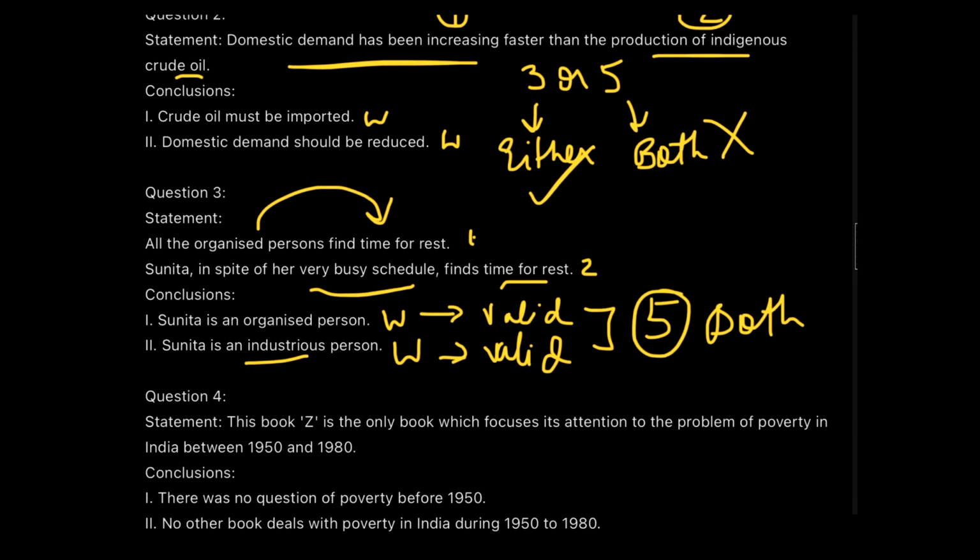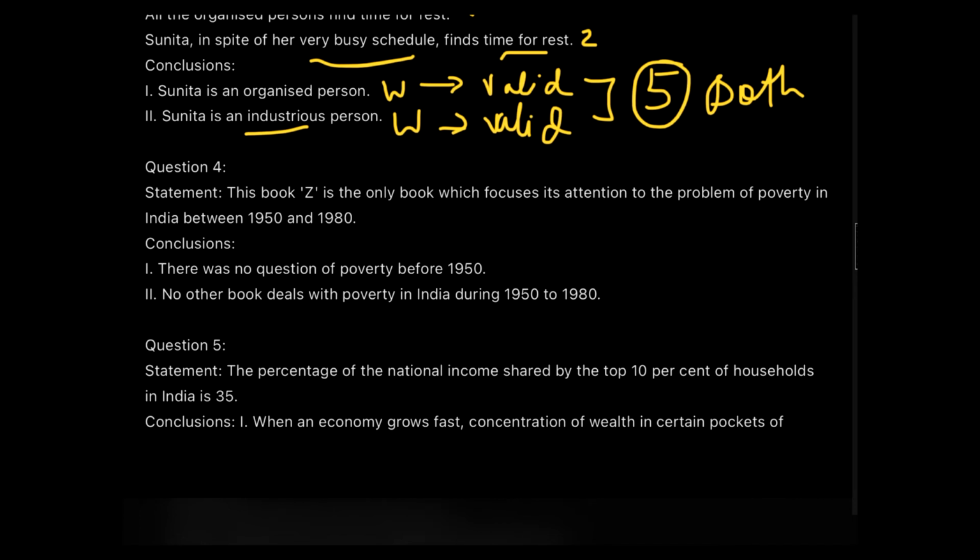Now question number 4 here. Question number 4 says, now this is again a very interesting question. So this book Z is the only one which focuses its attention on the problem of poverty in India between 1950 to 1980. And conclusion number 1 says there was no question of poverty before 1950. Even without asking why, can you not just eliminate this conclusion on the grounds that it is not related to the passage or the statement at all? Of course, we can eliminate it because in the statement, we are nowhere talking about a period before 1950. So why are we even talking about it in the conclusion? So that makes a simple elimination of conclusion 1.